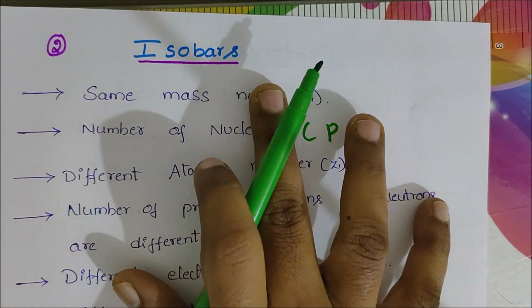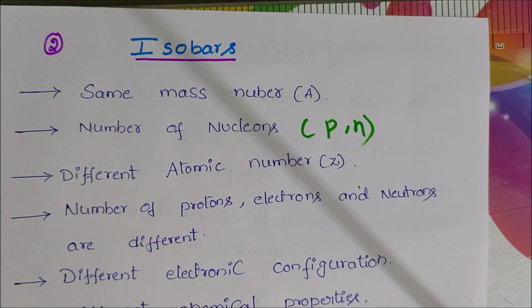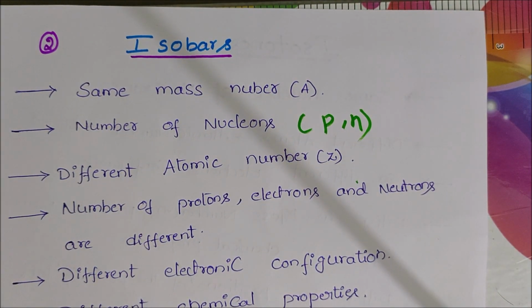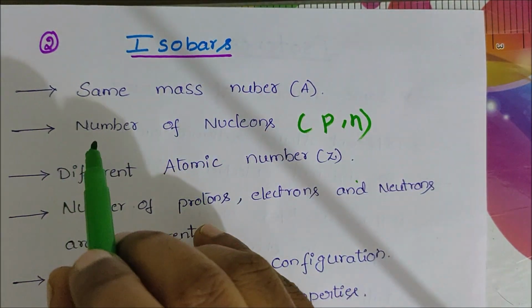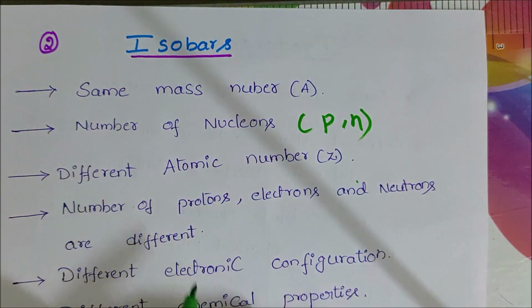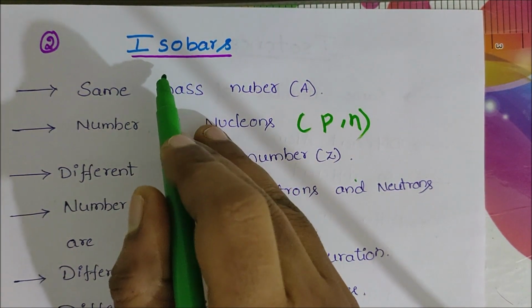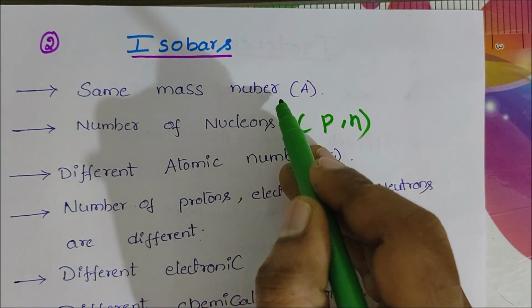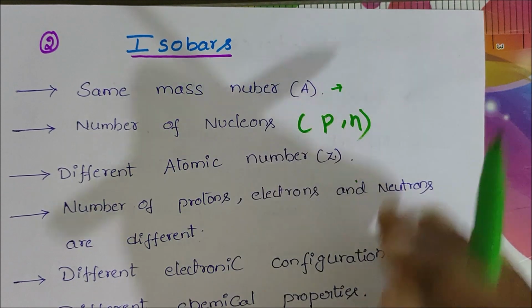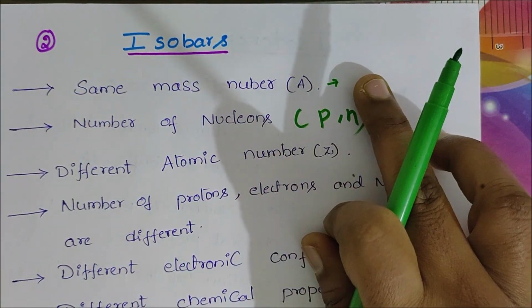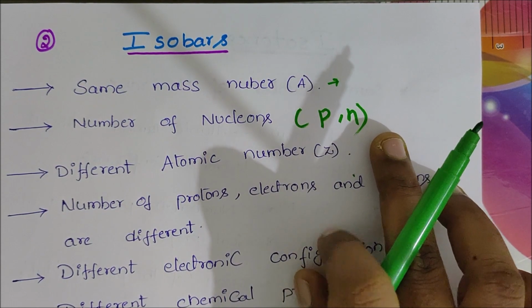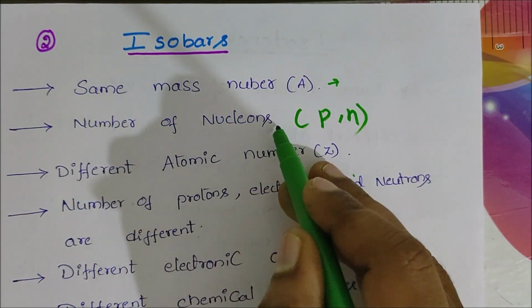Isobars are opposite to isotopes. Isotopes have the same atomic number and different mass number. Isobars have the same mass number but different atomic number. The number of nucleons is the same.